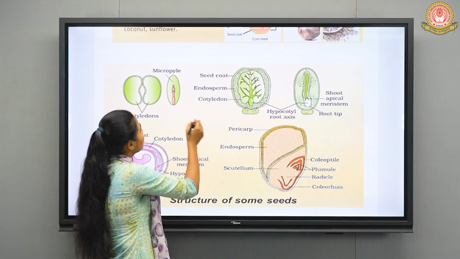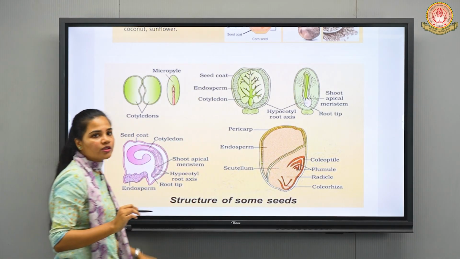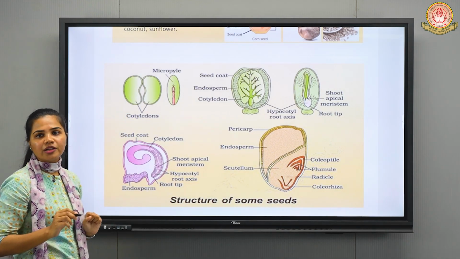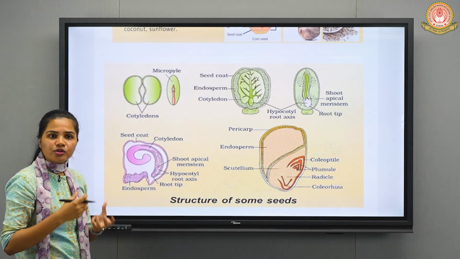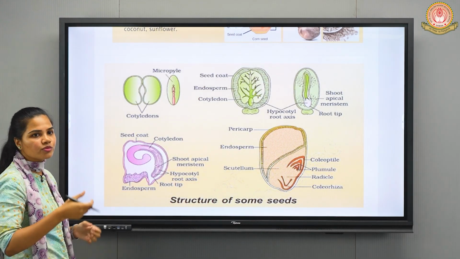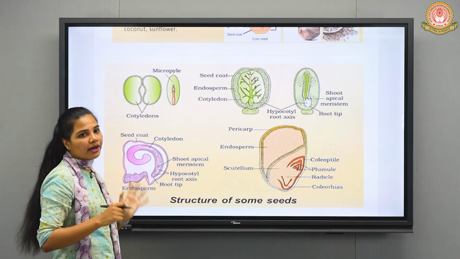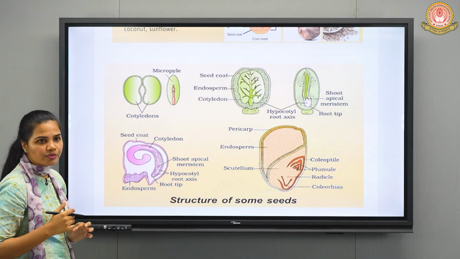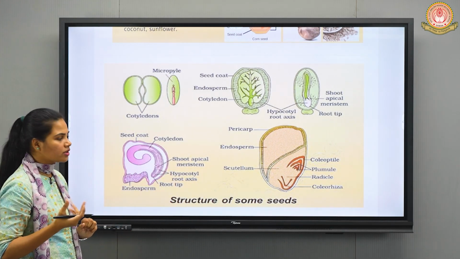One point regarding the micropyle. In this particular seed, the role of the micropyle is the exchange of air, oxygen, and water, right? Absorption of water takes place at this micropylar end. Okay, absorption of water, air, oxygen and all.